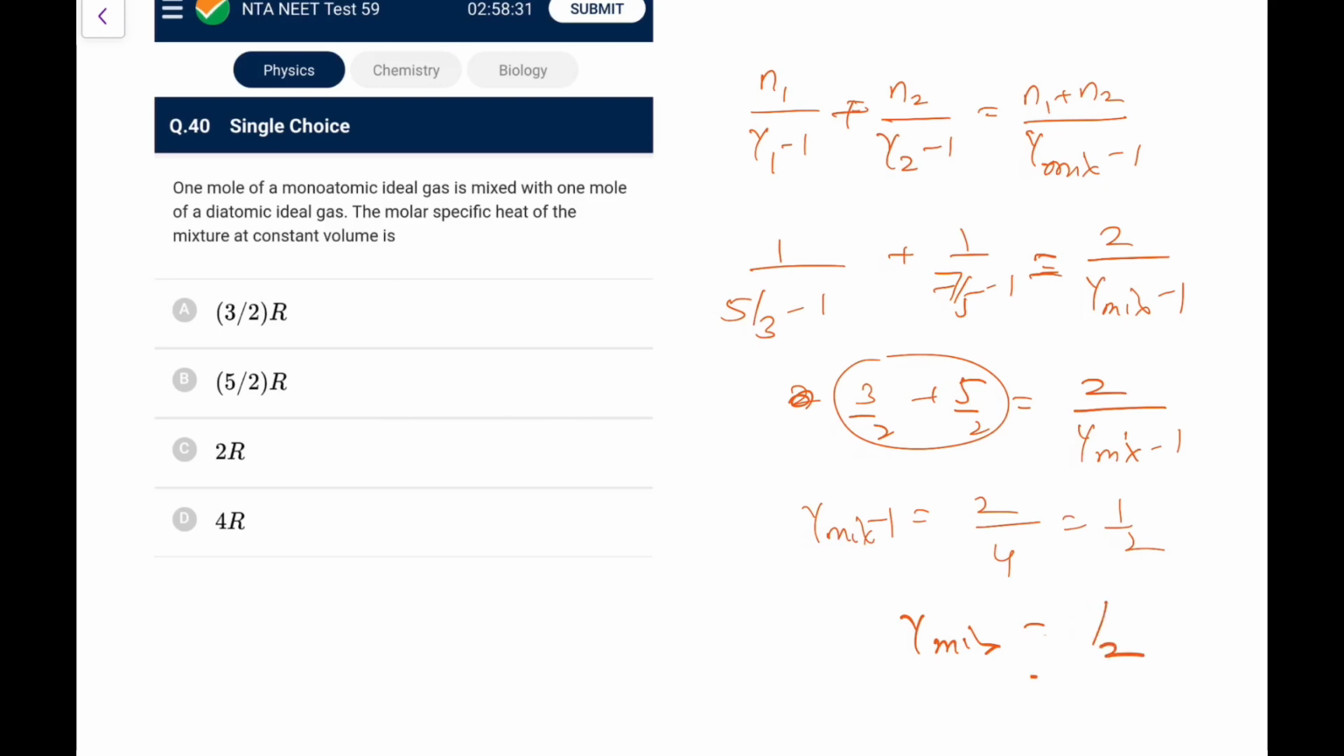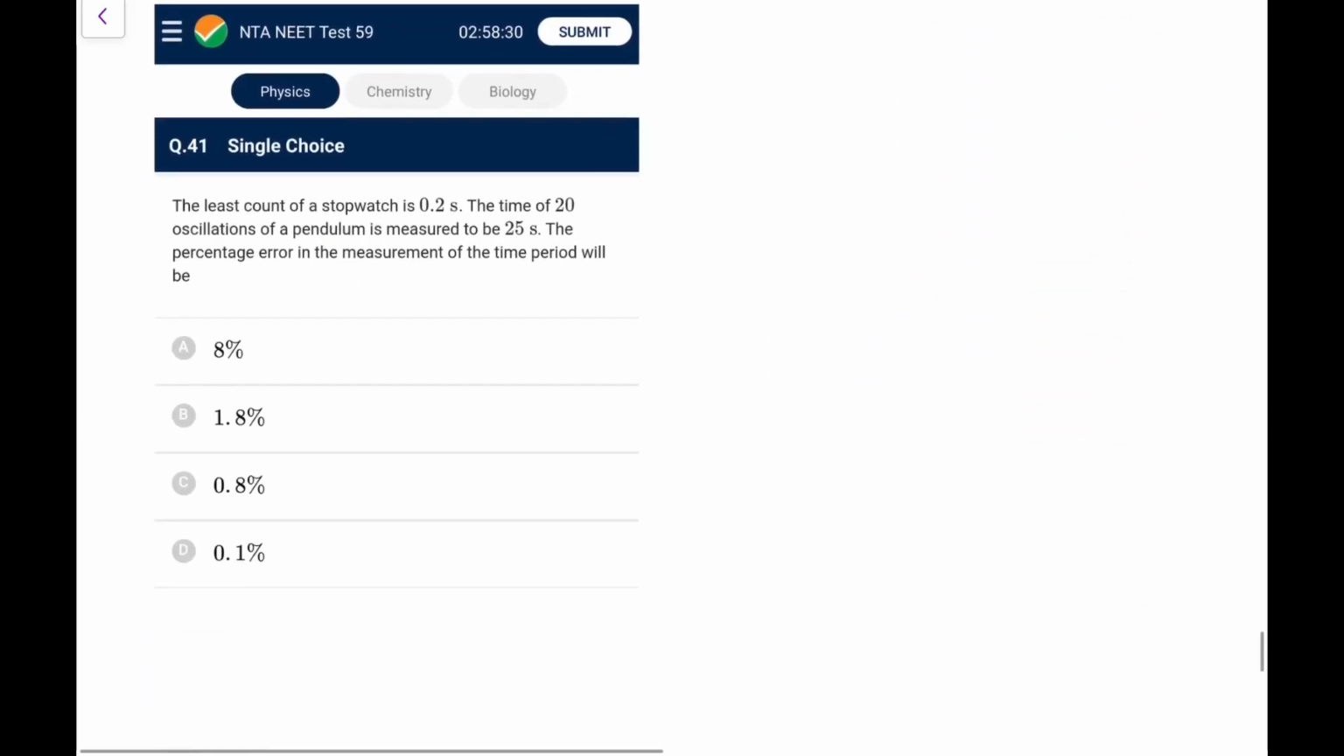You all must remember, if you have equal moles of mono and dia, the equivalent gamma is 3 by 2. What you have to ask is the molar specific heat, so you need not do this, you could directly do it with Cv. I just remembered it should be gamma, so no issue, I can still do it. Cv of the mixture would be equal to R upon gamma mixture minus 1, which is R upon 3 by 2 minus 1, and it comes out as 2R. So this is C. Otherwise, taking the direct average of 3R by 2 and 5R by 2 would be a better method than what I have done.